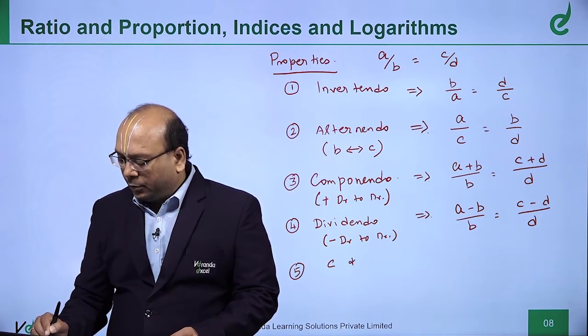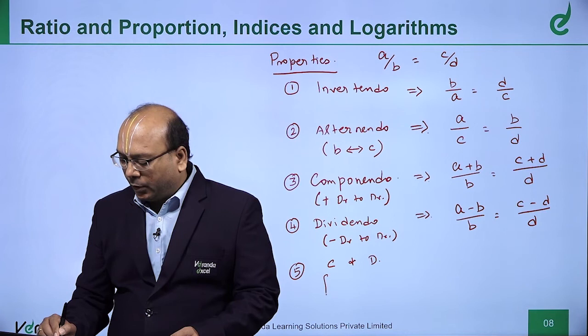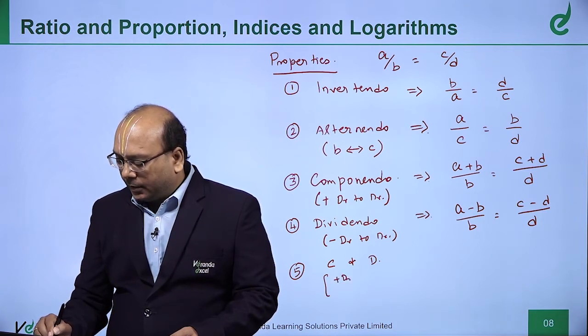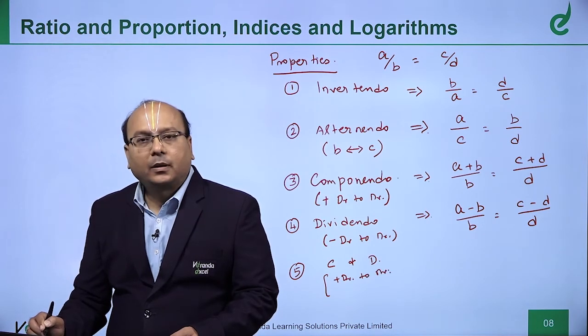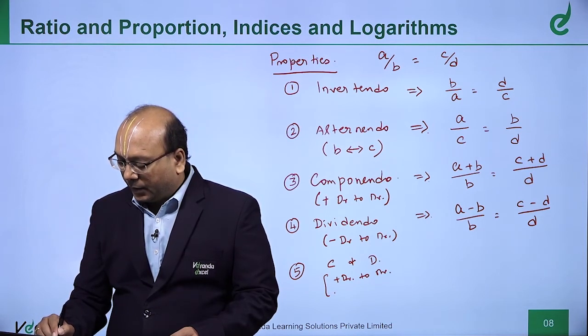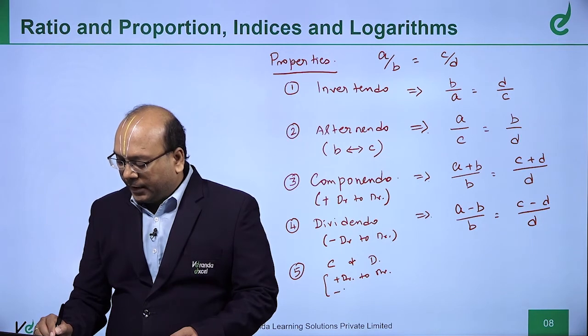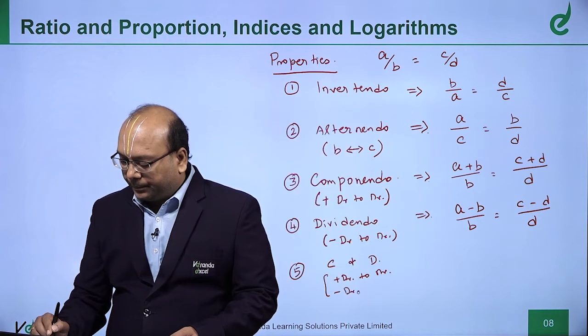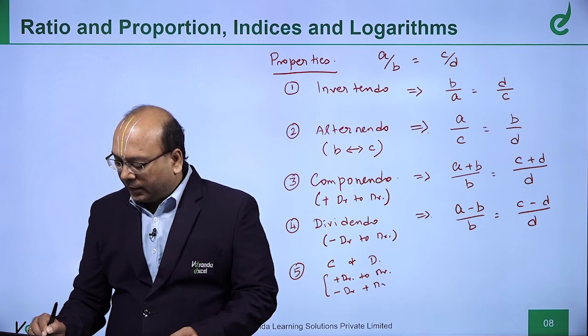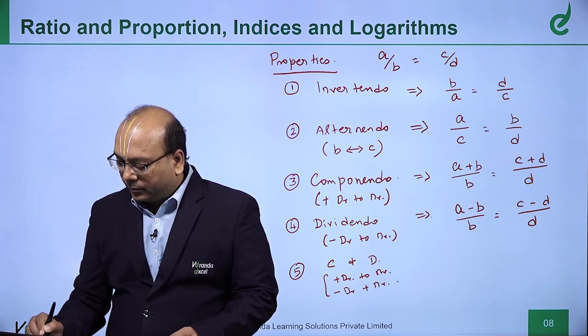Now, componendo and dividendo. That means what? Add the denominator to the numerator. Okay? Then subtract the denominator from the numerator, that is, add to the numerator and subtract in the denominator.